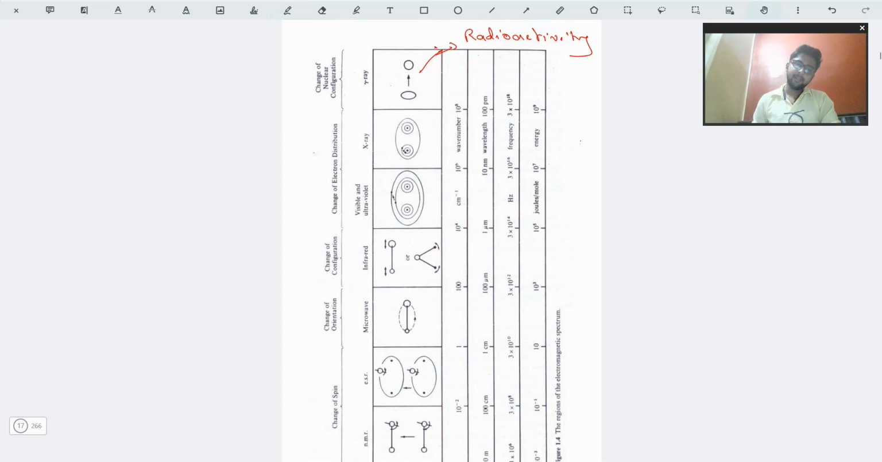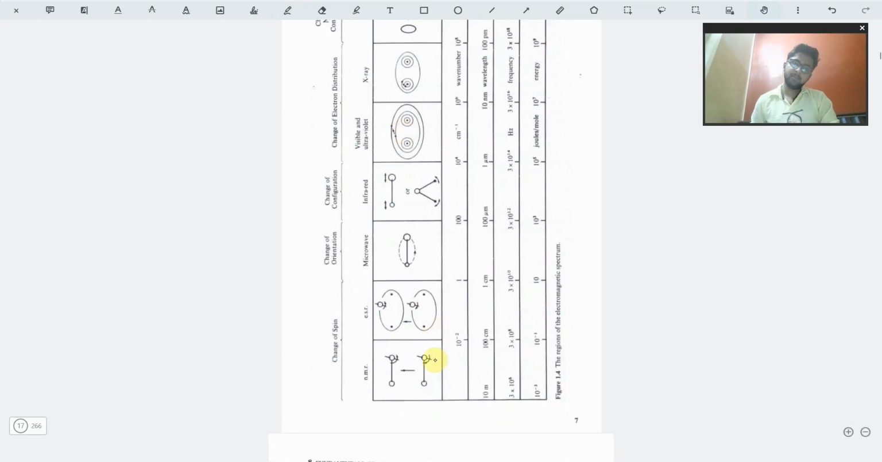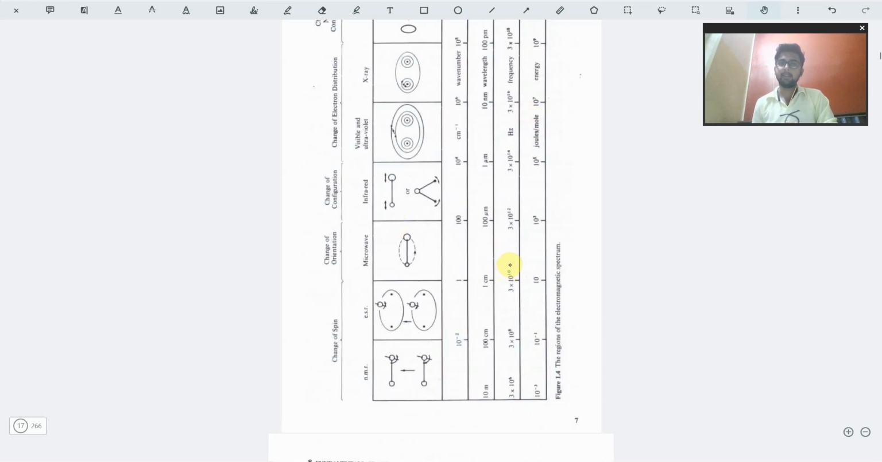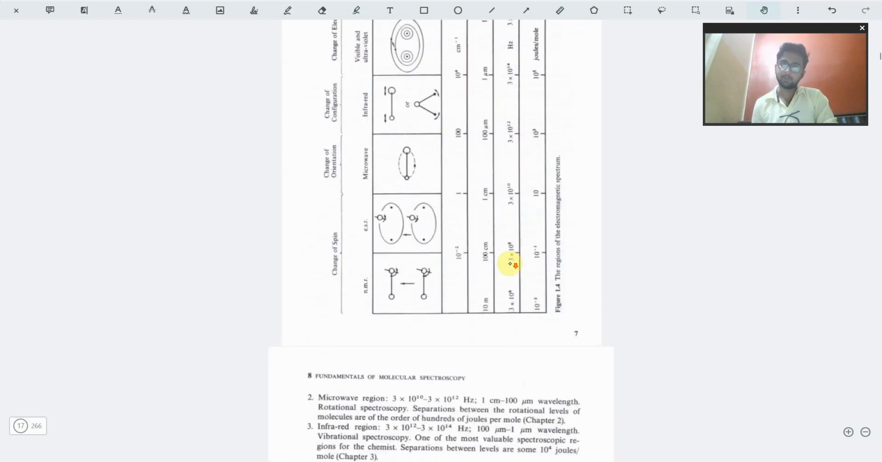Then you can see that NMR is there, ESR is there, microwave, all these having what wavelength, the wave number, the frequency, and the energy. All of them are explained in this table. So you may pause the video and give a look.